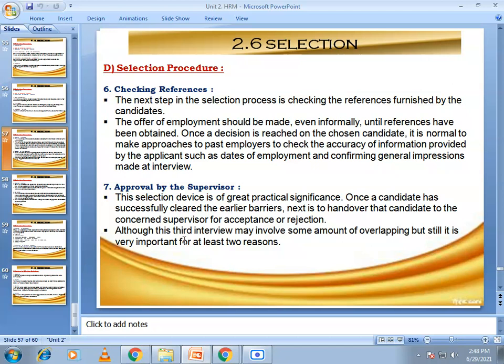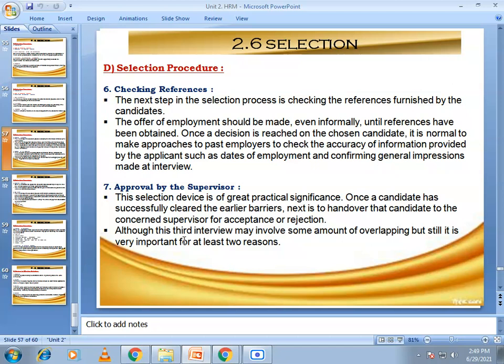So, checking references is one of the important steps in the selection procedure. Then the next stage in the selection procedure is approval by the supervisor. At this stage, this selection device is of great practical significance. Once a candidate has successfully cleared the earlier barriers, next is to hand over that candidate to the concerned supervisor for acceptance or rejection.